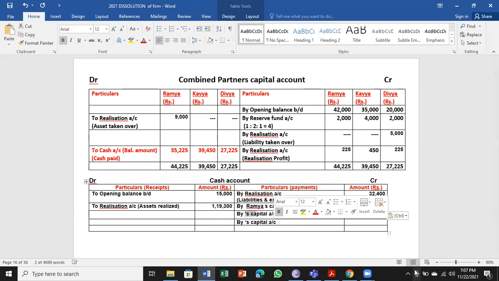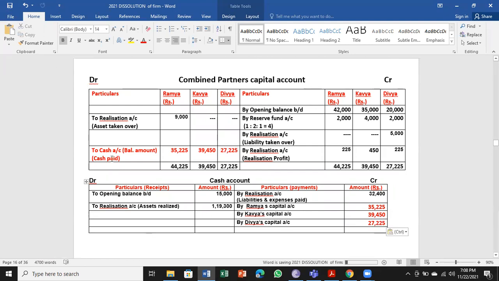Then Kavya's capital account, 39,450. Then Divya's capital account, 27,225. So we have transferred this entry also. On the credit side we don't have any cash entry.